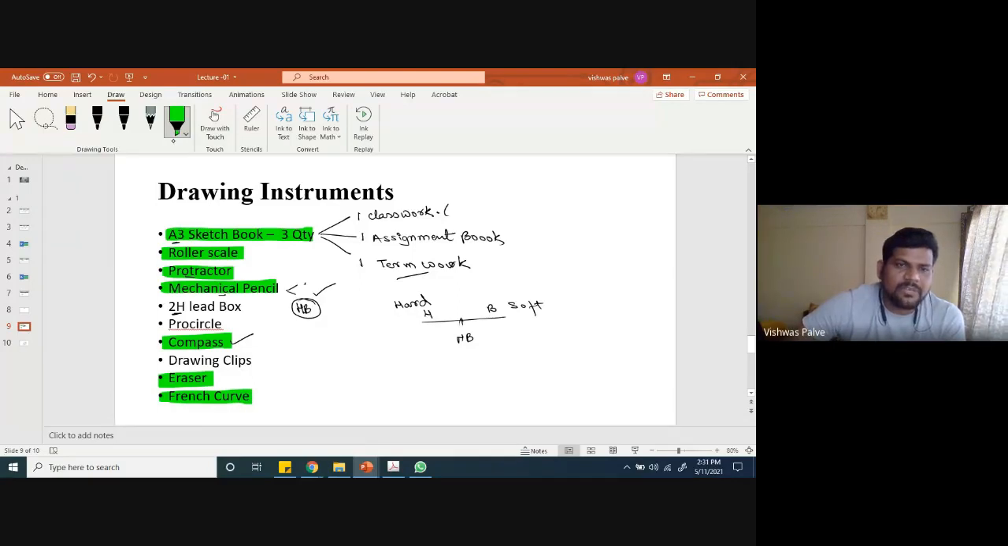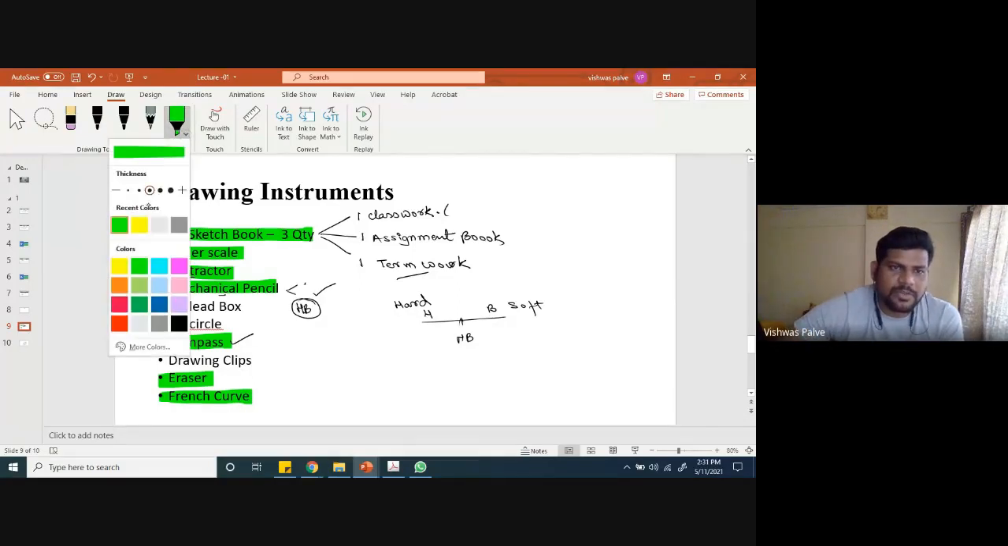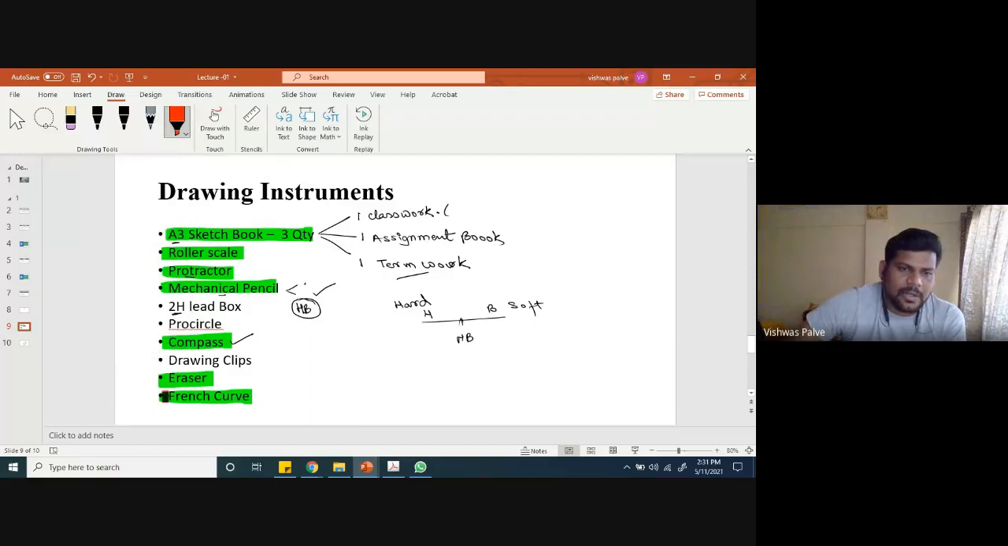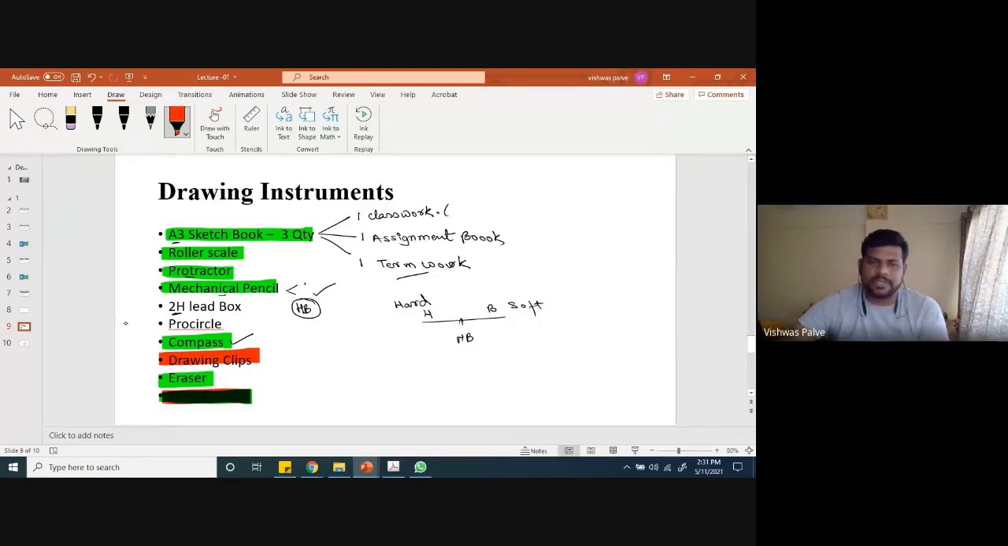Even the French curve, if it is not available, then we can draw the curve by hand. So we can skip the French curve. If it is available you can purchase it, but if not, don't struggle to get it. Then drawing clips: we are not going to purchase them because we are not using the mini drafter now.